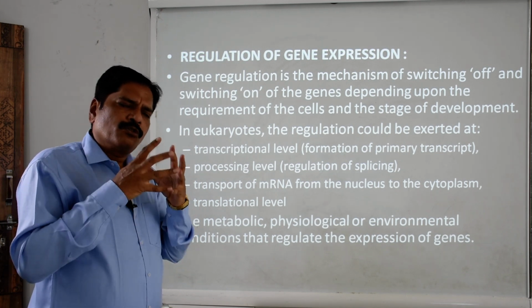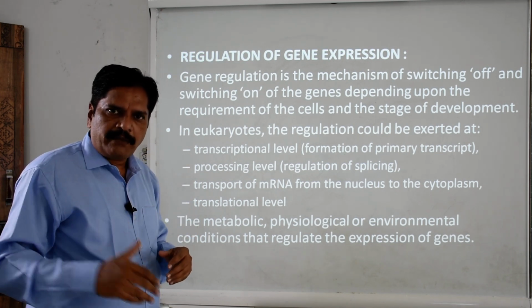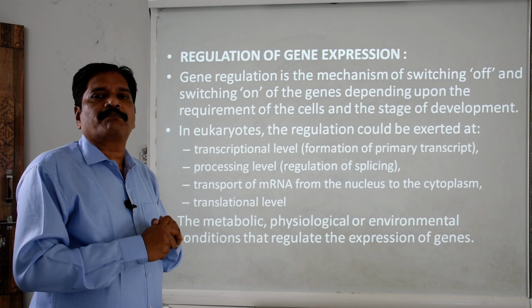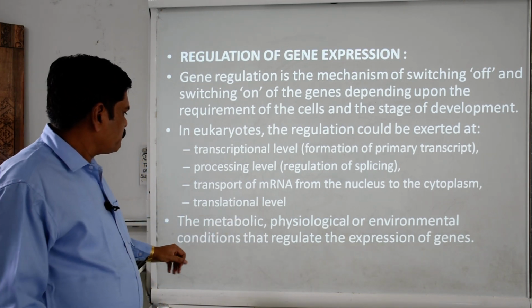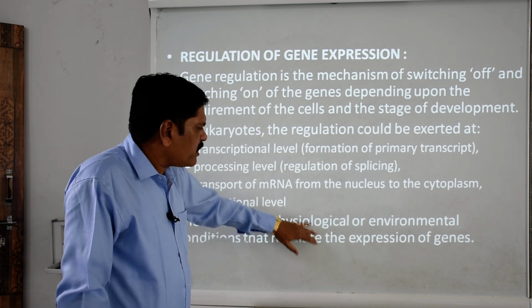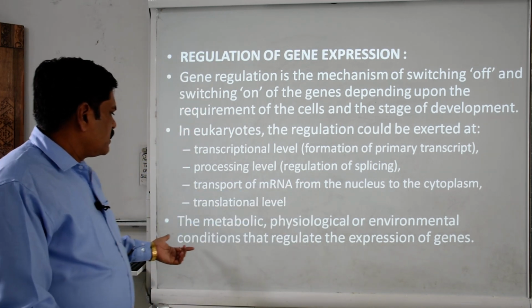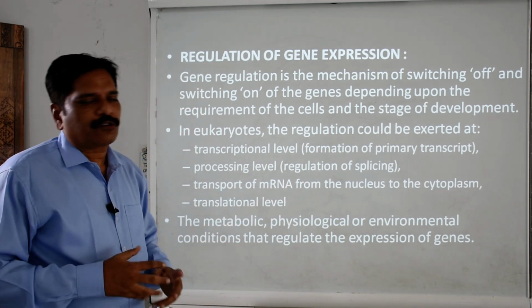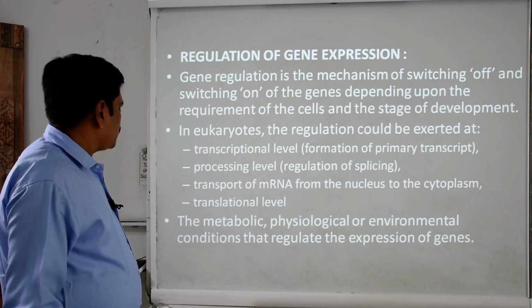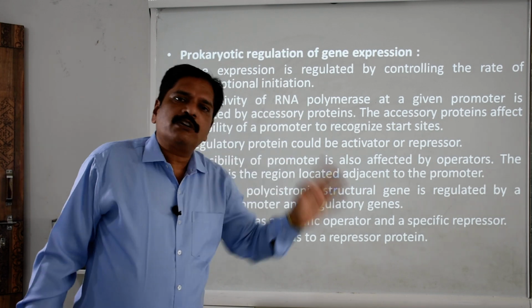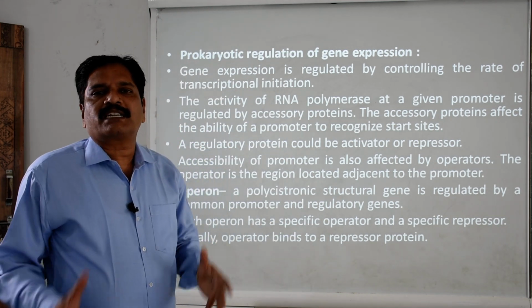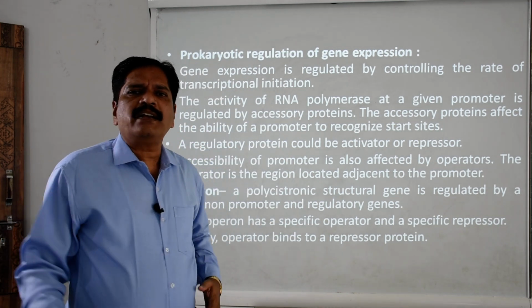So no formation of the mRNA, no formation of the peptide chain, and no activity will be performed. So the metabolic, physiological or environmental conditions also regulate the expression of genes. So this is the regulation of gene, and basically there are two different levels of gene regulation, the prokaryotic and eukaryotic.